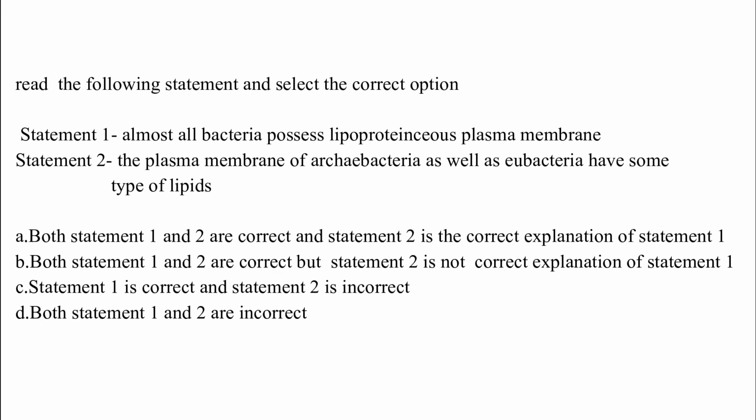Option B. Both are correct, but statement 2 is not the correct explanation of statement 1. Option C. Statement 1 is correct and statement 2 is incorrect. Option D. Both statements 1 and 2 are incorrect. The correct answer is option C, which is statement 1 is correct and statement 2 is incorrect.